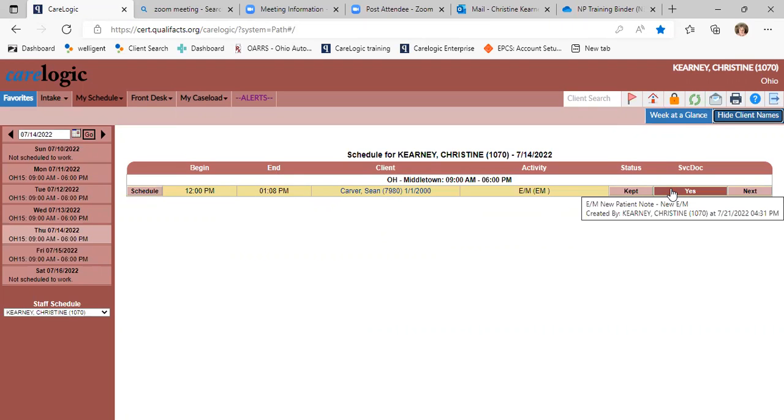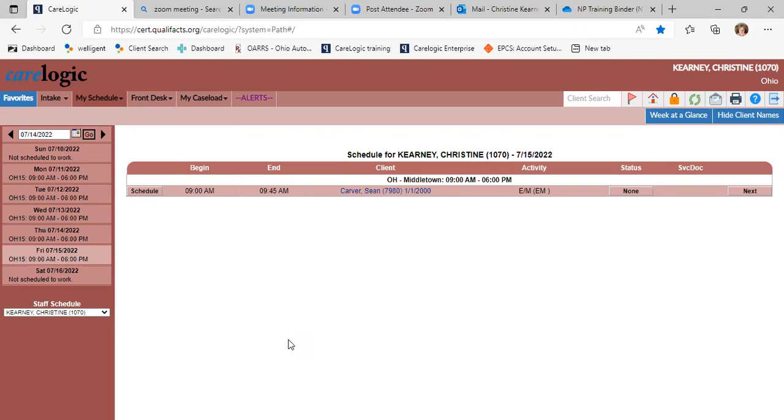And once you signed it, it would say signed here. Where it says yes, it would say yes dash signed if the signature went through. But in this training module, it doesn't really quite go through. So just pretend. So that's how we do a new patient. So next, we're going to do an established patient.